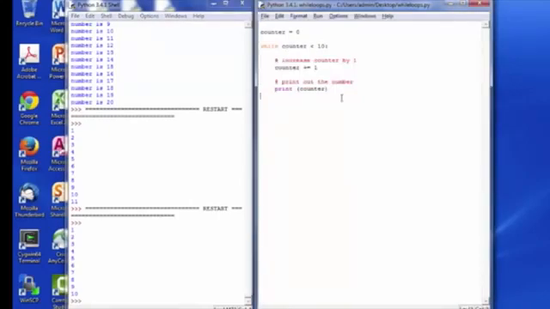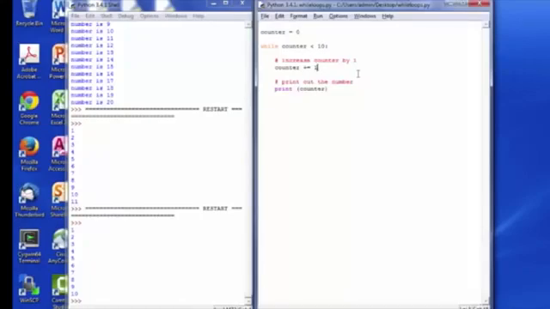Now, what if I told you that I want you to do the same program, but I want you to skip the numbers that are multiples of 3, say. So we want to print out the same list, but we don't want to print the number 3, we don't want to print the number 6, and we don't want to print the number 9. We essentially want to skip this statement right here if a particular condition evaluates to true.